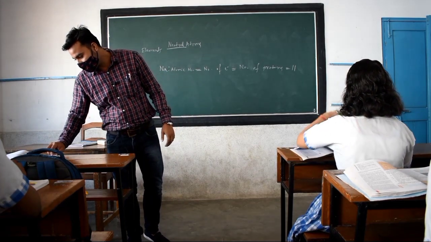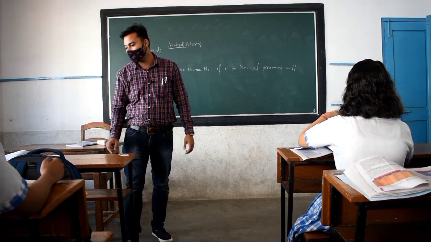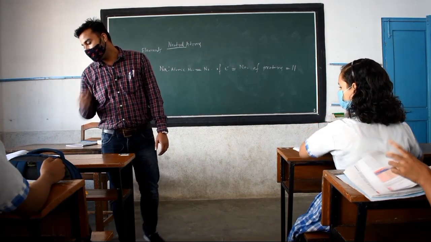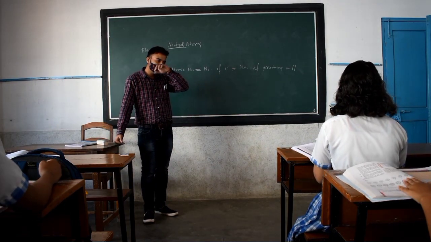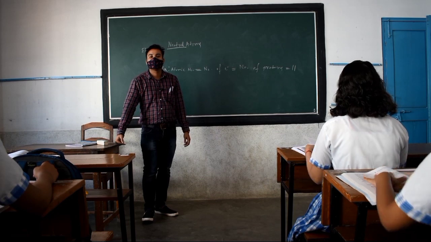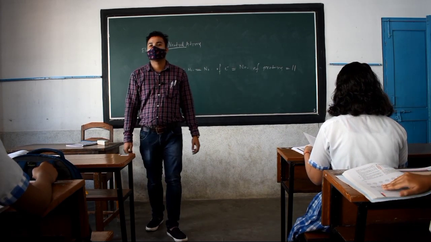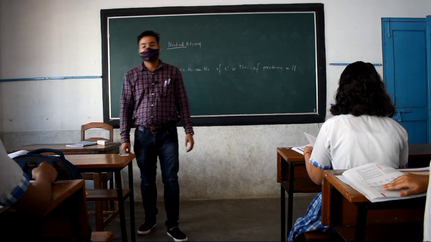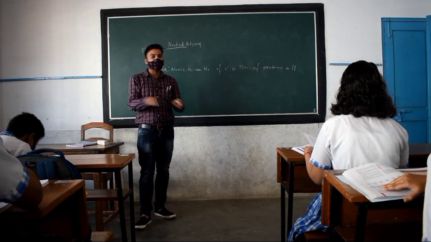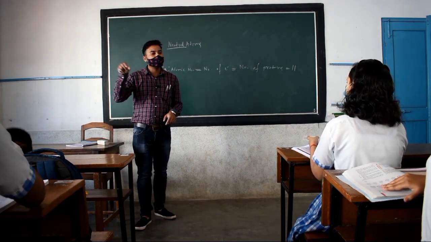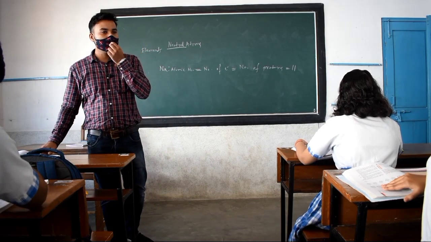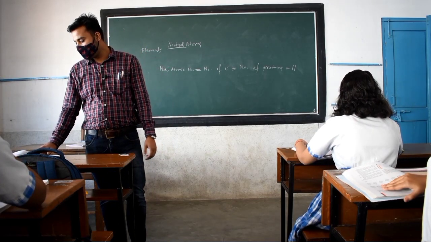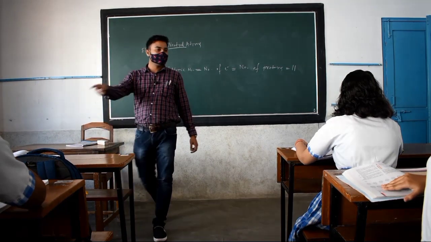Which page is it? Page number 51. All of you can see page number 51? Yes. So here you can see a particular table in your book. So many elements are given and their symbols are also given in the second column, second row, second column, you can see now.